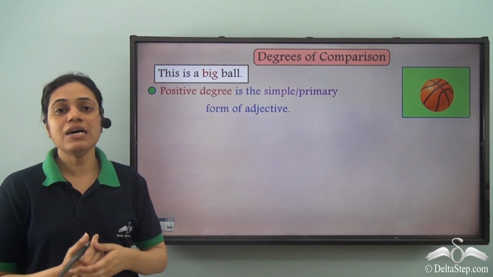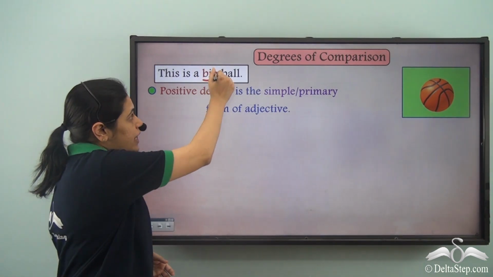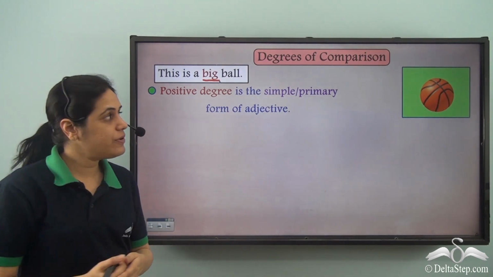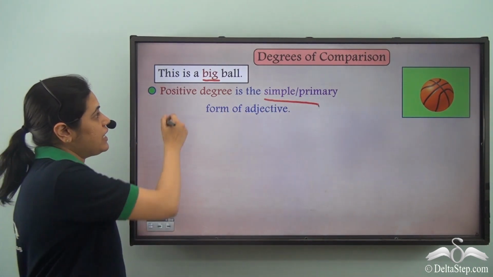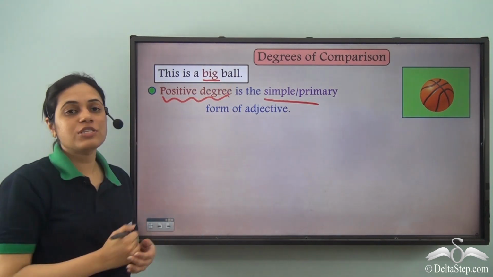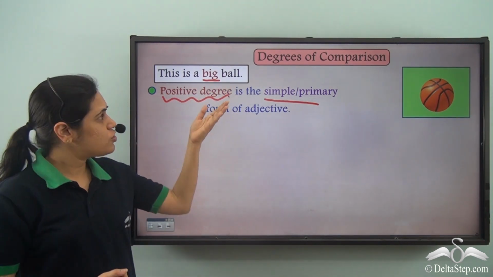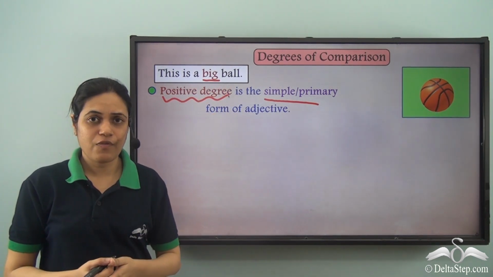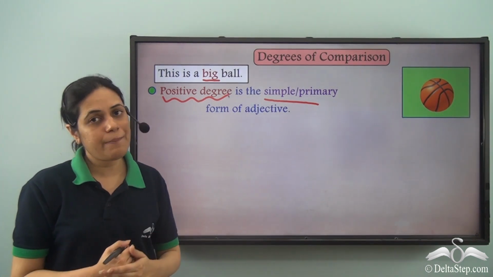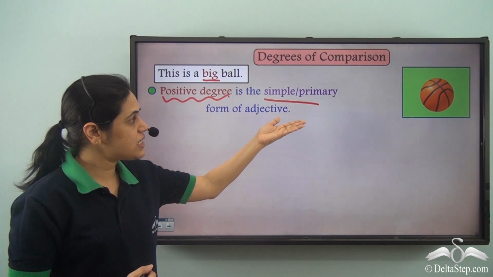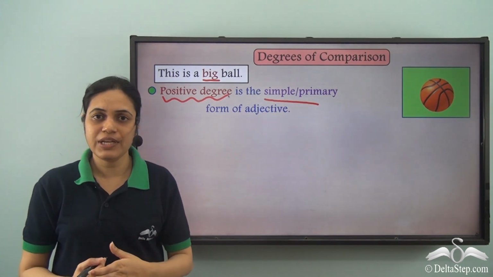Now this is a big ball. So big is the primary or simple form of the adjective, and it is called the positive degree of adjective. So when there is no comparison involved, when we just have one ball, we use the simple or primary form of the adjective.